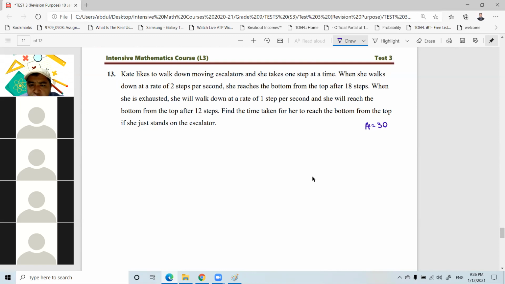Find the time taken for her to reach the bottom from the top if she just stands on the escalator. 30. What's your answer, Arad? 30 seconds. Okay, 30 seconds. Okay. Let's wait for others for just 2 minutes.